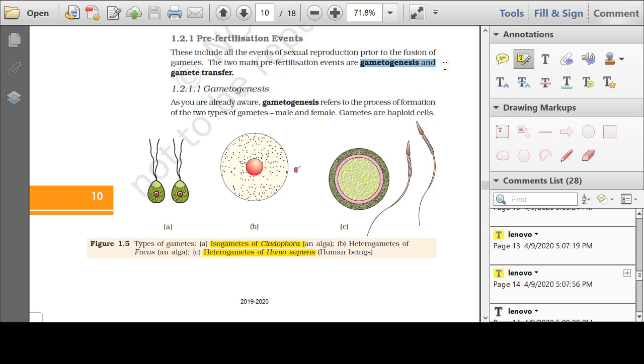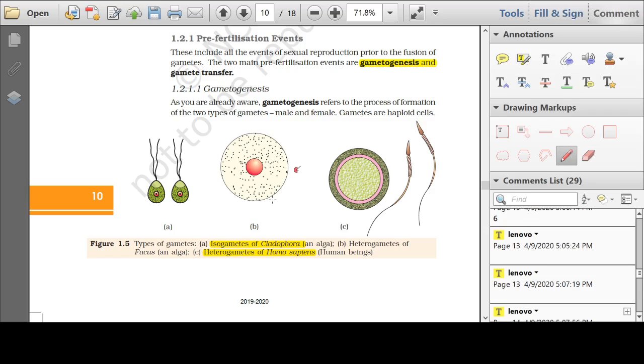And in gamete transfer, the two opposite gametes, one male gamete and one female gamete, come together so as to fuse, so as to fertilize. So under pre-fertilization events, we'll understand gametogenesis, that is formation of the gametes, male gamete and female gamete. And you all know what gametes are? Gametes are haploid sex cells.